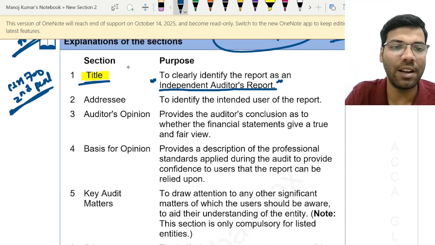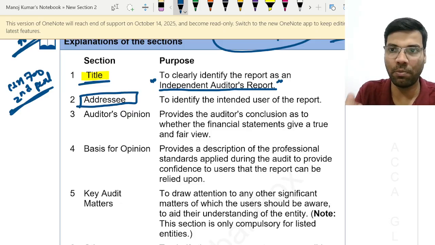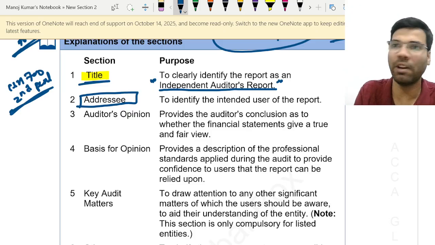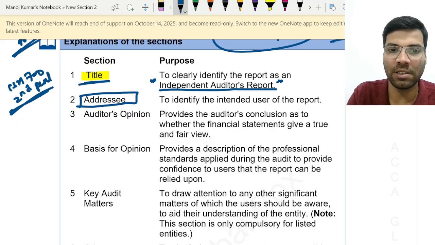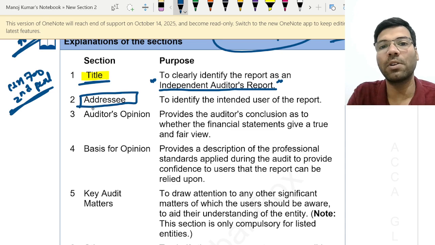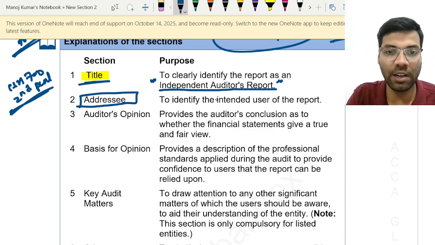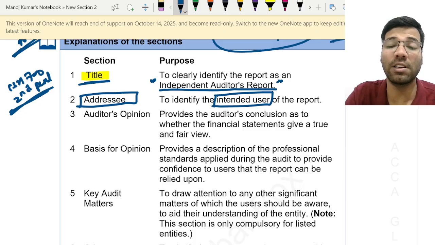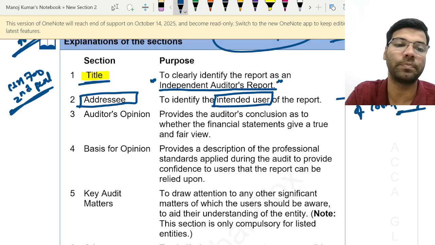The second one is the addressee. See, the addressee is the person to whom the report is addressed. The auditor will be preparing the audit report and giving it to someone, so the content should be addressed to someone, isn't it? So it is the intended users. In the case of a statutory audit report, it is the members of the company.